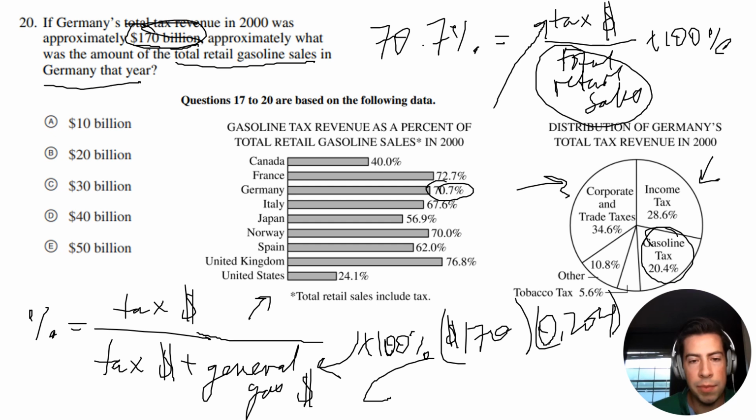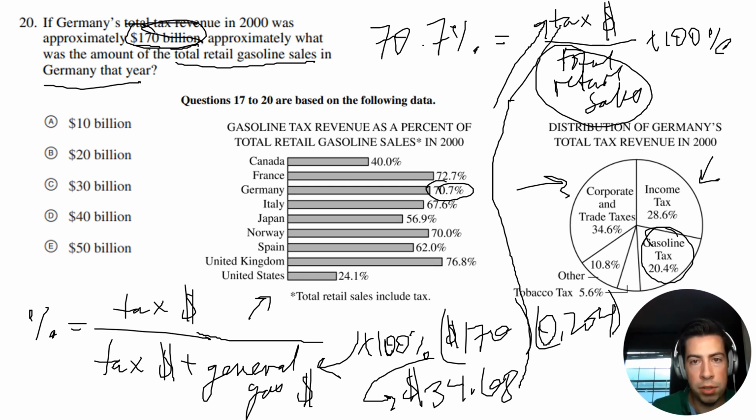And this is going to give me a value. Let me just go ahead and use my calculator real quick. So 170 times 0.204 is going to be 34.68 billion. Now I'm going to take this value and plug it into here.